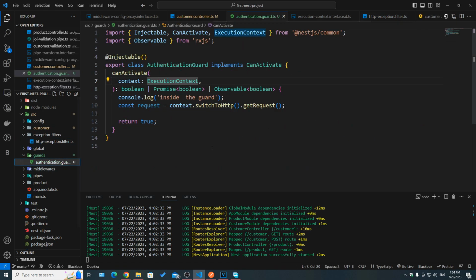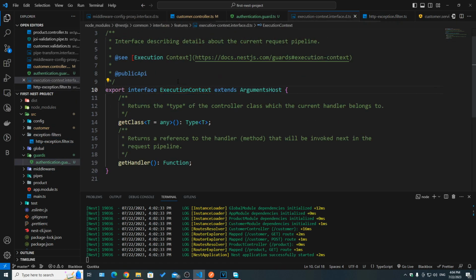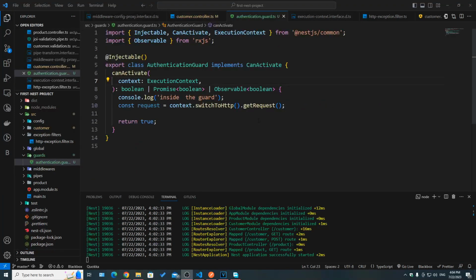Now here it's very similar, but instead we have ExecutionContext, which inherits from ArgumentsHost, so it has the same methods and arguments, but on top of that it also has getHandler, the reference of the handler, and then getClass, which is the reference to a controller. So now it makes sense here, looking at this, context was switched to http.getRequest, we're actually getting the request.